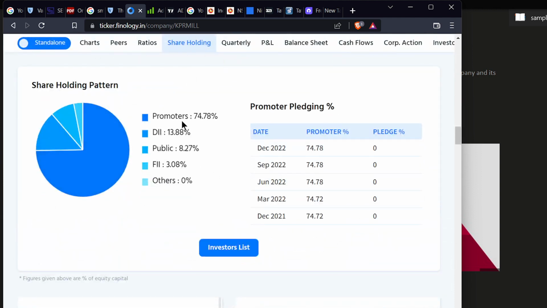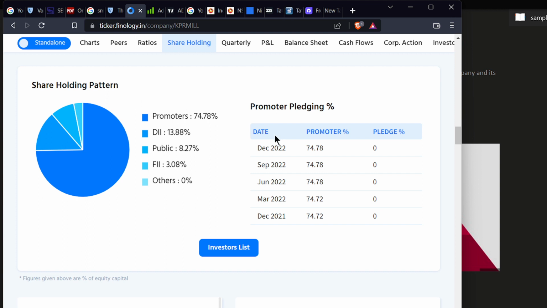You can see here the promoter is holding 74.78%. This is a good sign. DI also hold some percentage, and FI also hold some percentage. The public holds only 8.27%. If this is the shareholding pattern, then you can buy easily. If there are no DI and no FI, and even the promoters hold less than 40%, then avoid that kind of company. If you have already invested, you can check the shareholding pattern, and if there are no DI or FI, then please avoid such a company.